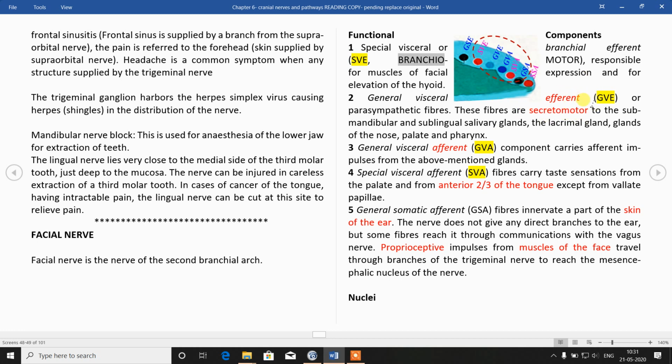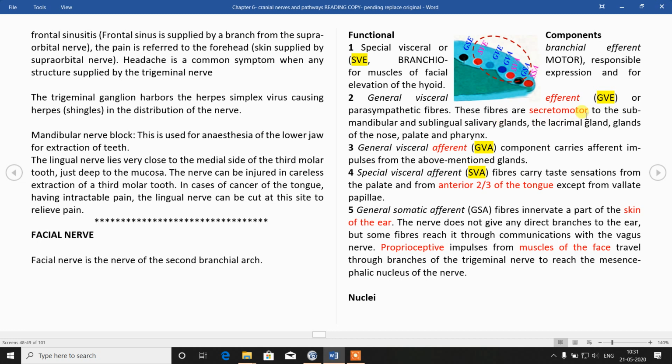Then we have glands: general visceral efferent and general visceral afferent. Visceral means glands, that is submandibular and sublingual glands. Then nose, palate, pharynx and larynx. Again, which are the glands? Submandibular and sublingual glands, nose, palate, pharynx and larynx.